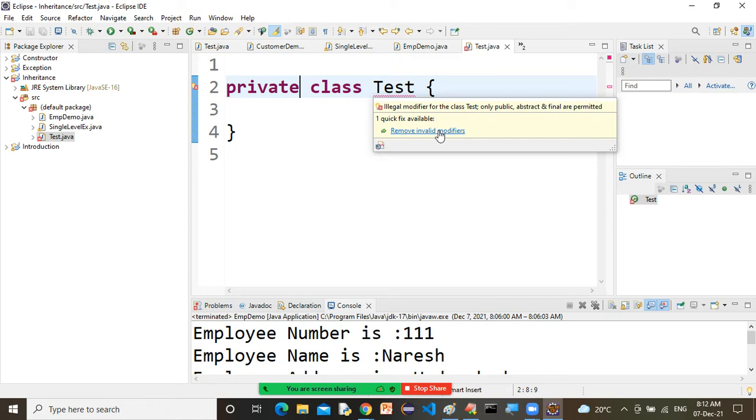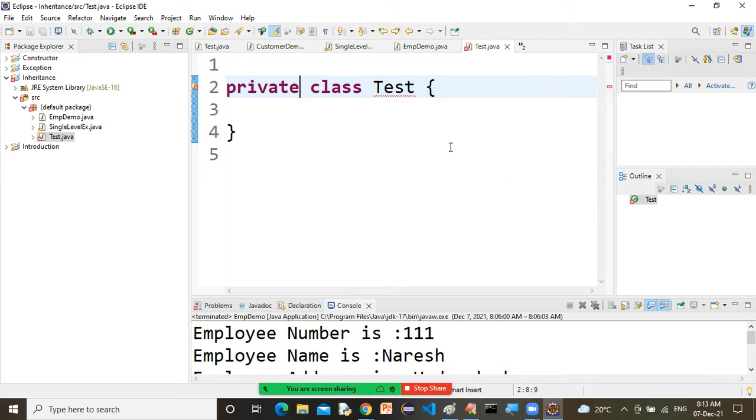Remove invalid modifiers. It is telling you illegal modifiers. Illegal modifier for the class test, only public, abstract and final are permitted. You can only declare a class as public, abstract and final. Even protected is not possible, sir. Even protected is also not possible.